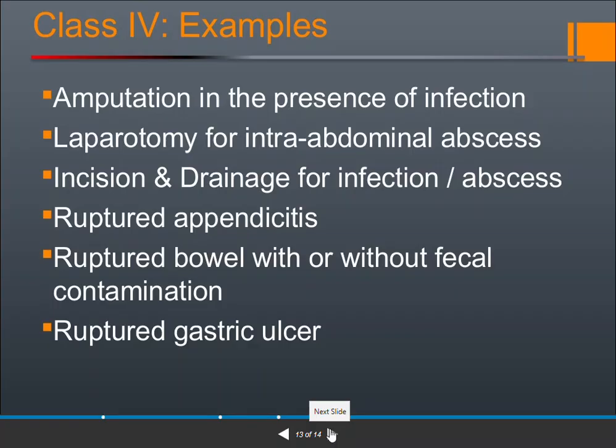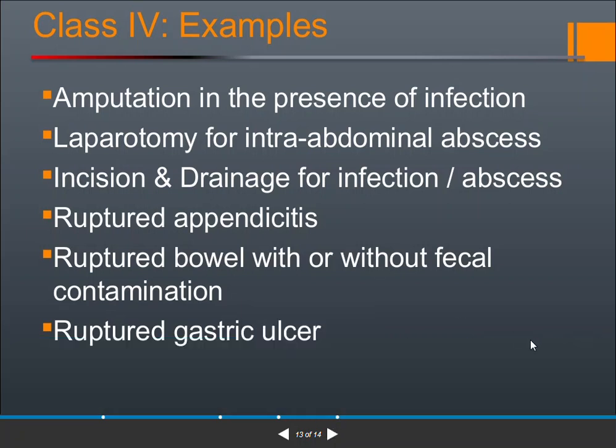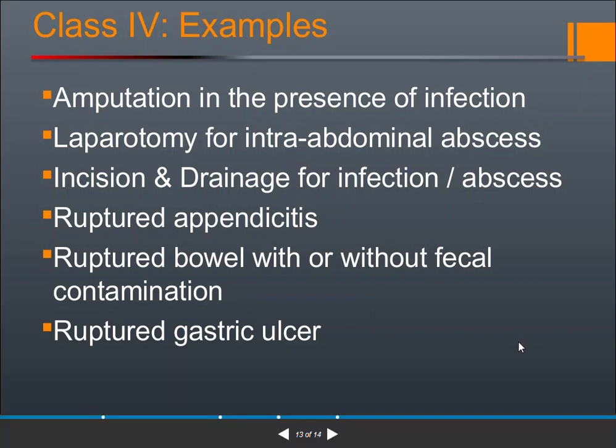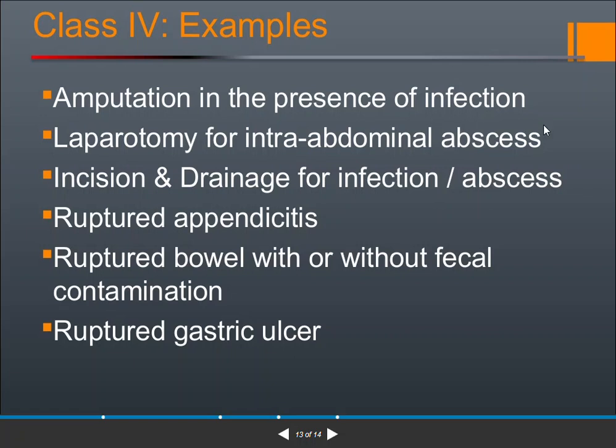Example: amputation in the presence of infection. An example is below knee amputation, meaning removal of a body part. Below knee means the part below the knee is removed, known as a below knee amputation, done due to the presence of infection. Laparotomy for intra-abdominal abscess. Inside the abdomen, there is a collection of fluids. An abnormal collection of fluids is known as an abscess. So laparotomy is done. Incision and drainage.